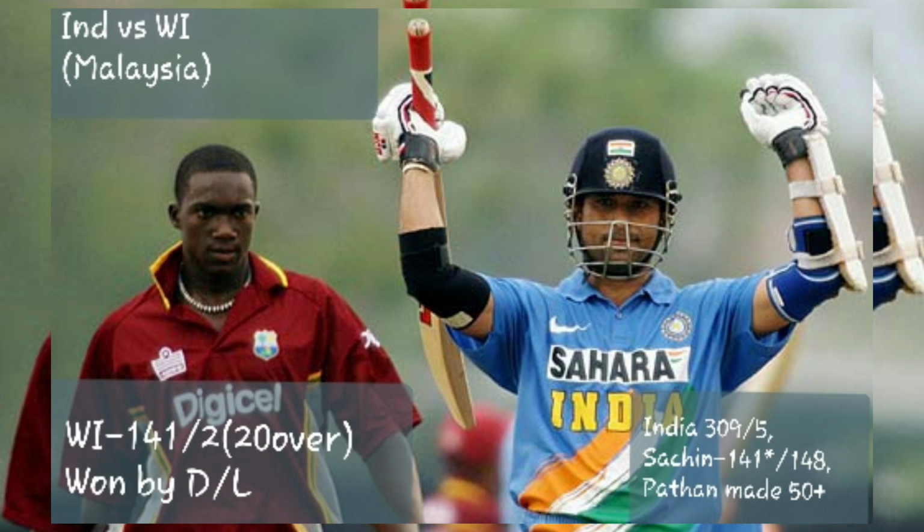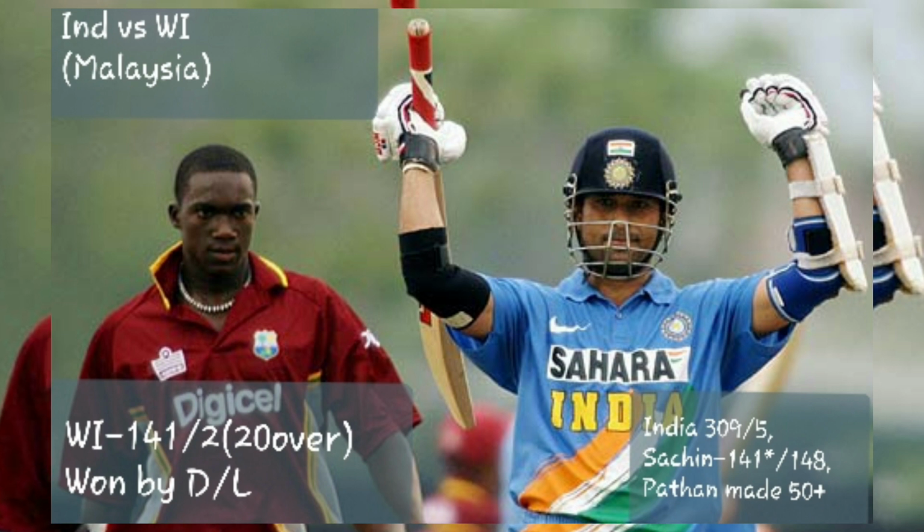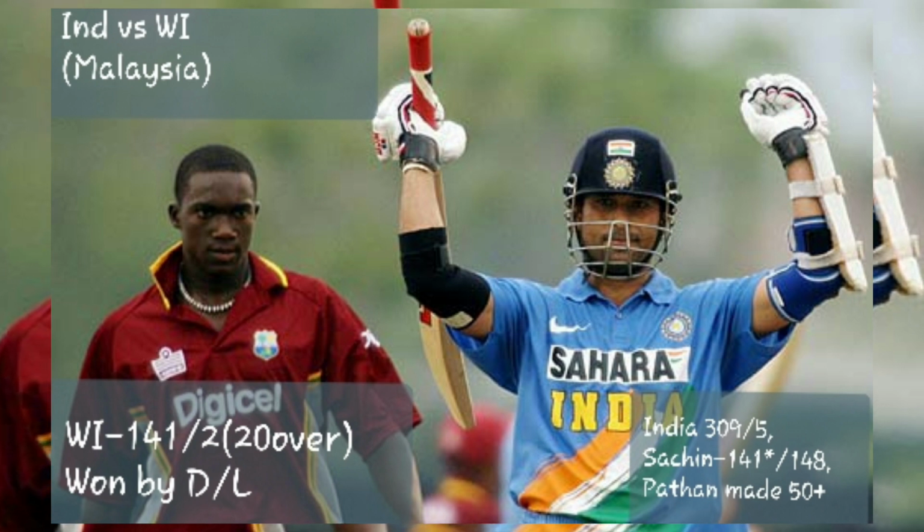So next time it was against West Indies in Malaysia. India scored 309 runs with the help of Sachin's 141 not out, and the second highest score was Pathan, who made 50 as well. But later on the match was reduced to 20 overs due to rain.